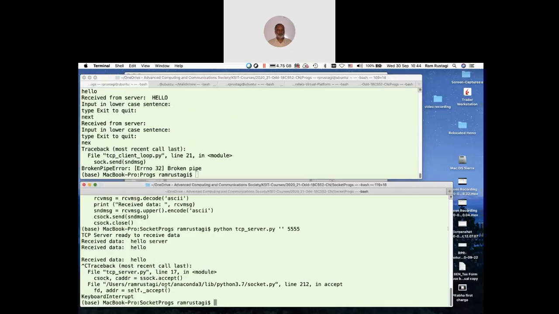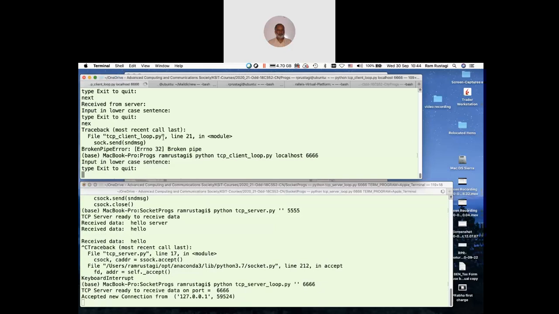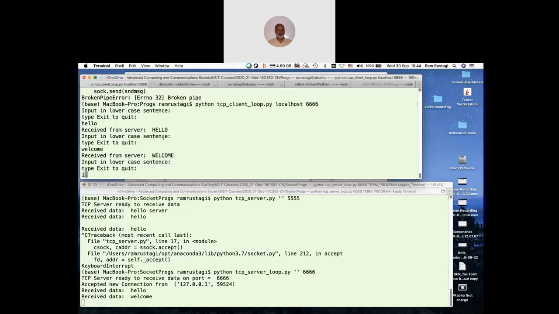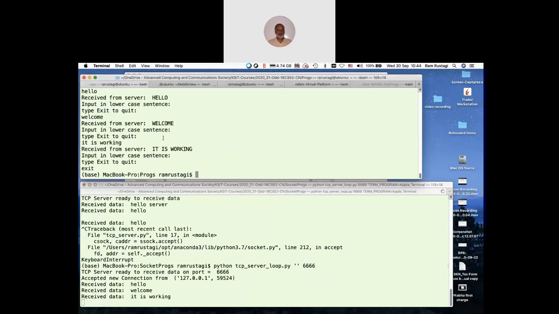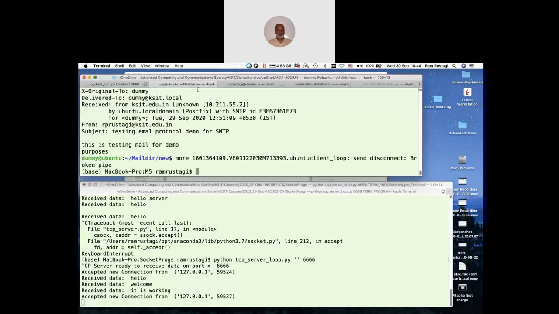On the server side, I have also given you the same program. So I can run Python TCP server loop, and then it will work fine. That's port number 6666. I run a client. Now, as long as clients want to keep connecting, the server will not exit until the client exits. And then you can connect again, because I can set the listen queue size.